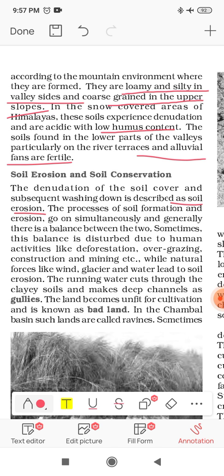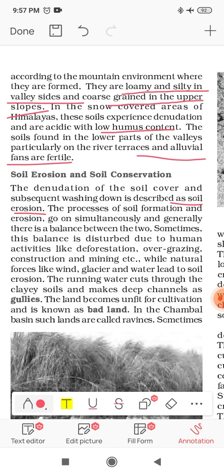So while the soil washes down from that area, there is also depositional activity. When the flood water goes down and the water level decreases, we can see the deposition of alluvium.